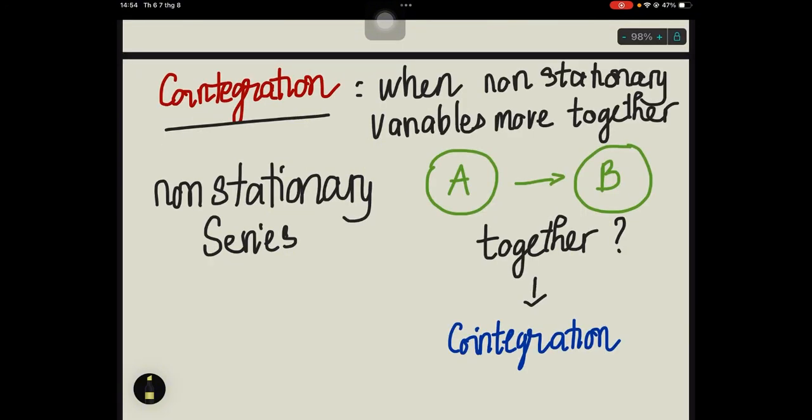Now let's move to another important time series problem. Sometimes two variables are individually non-stationary, but they move together in a stable economic relationship. This is called cointegration. Think about oil price and energy company profits, or interest rate and bond price. Two variables may trend over time, but the relationship between them remains stable. That long-run connection is cointegration.